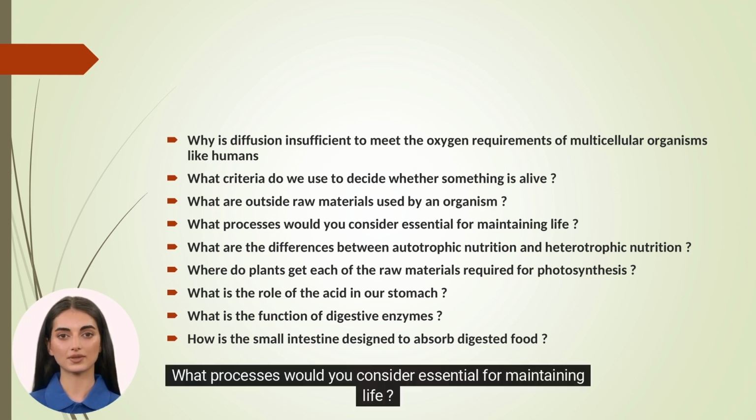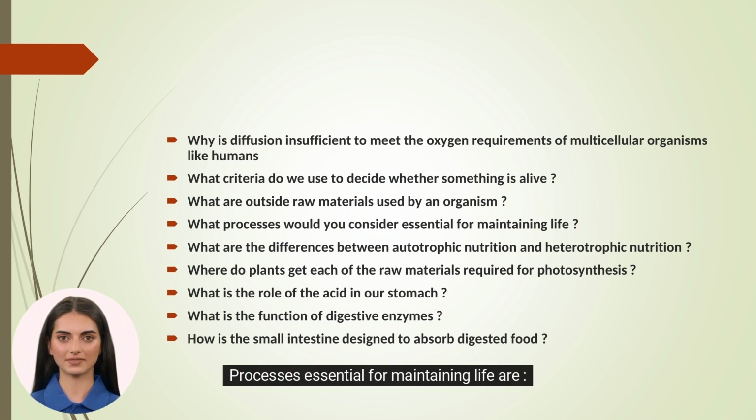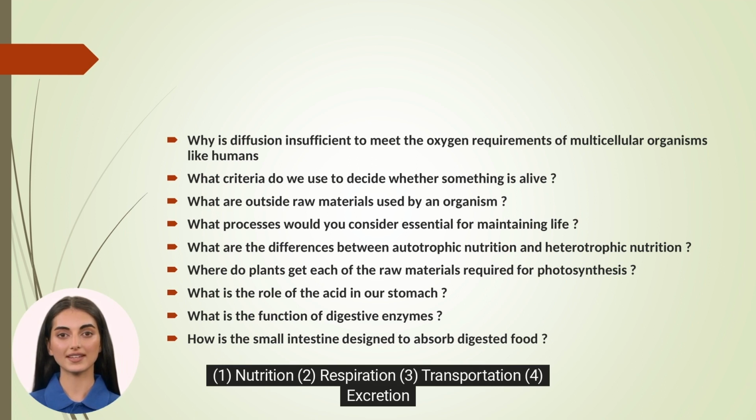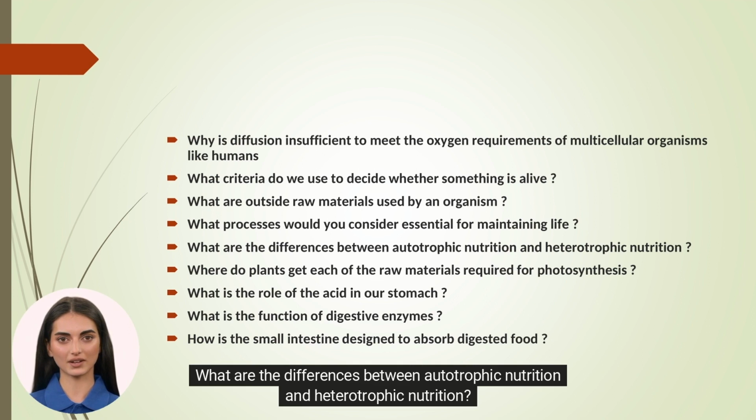What processes would you consider essential for maintaining life? Processes essential for maintaining life are 1. Nutrition, 2. Respiration, 3. Transportation, 4. Expression. What are the differences between autotrophic nutrition and heterotrophic nutrition?